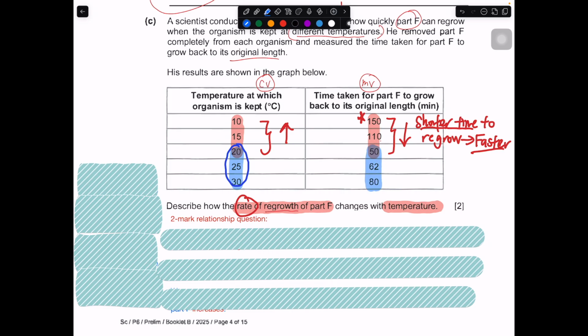Can you see that 20 is the changing point? So in this part, the temperature increases further and the time taken actually increases. So this part over here takes a longer time to regrow. So the rate of regrowth is actually happening slower.